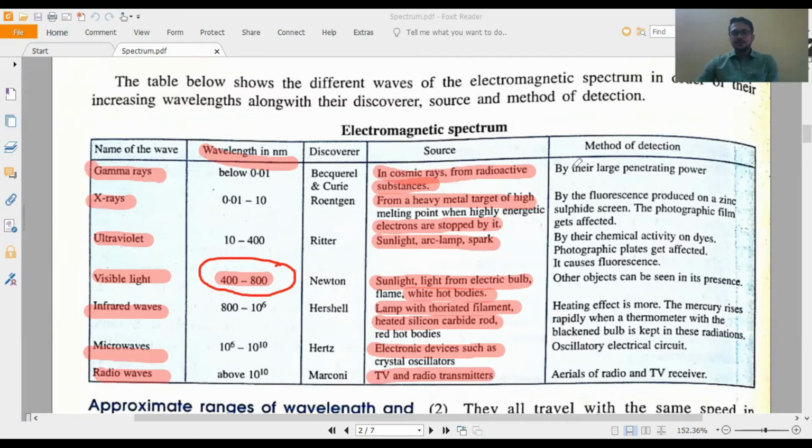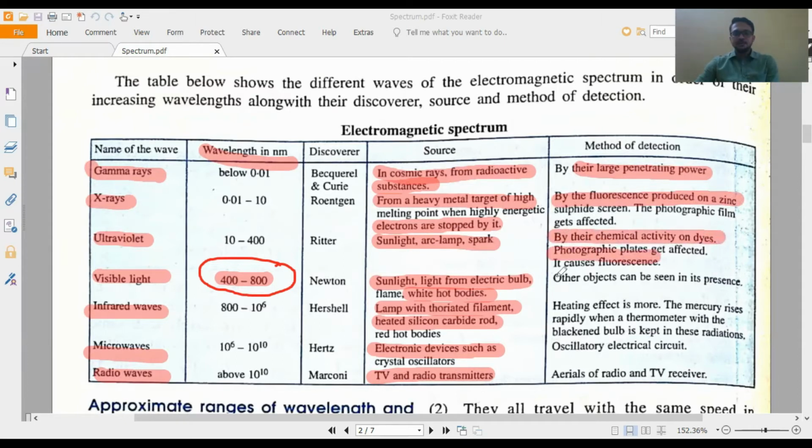Now, method of detection. Gamma ray is detected by its large penetrating power; penetrating power means it can penetrate through any object easily. X-ray by the fluorescence produced in a zinc sulfide screen. Ultraviolet by the chemical activity on a photographic plate.